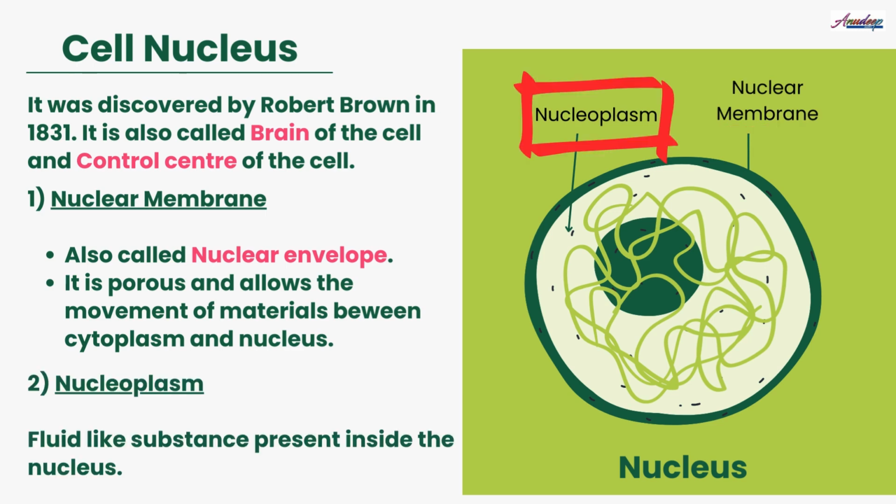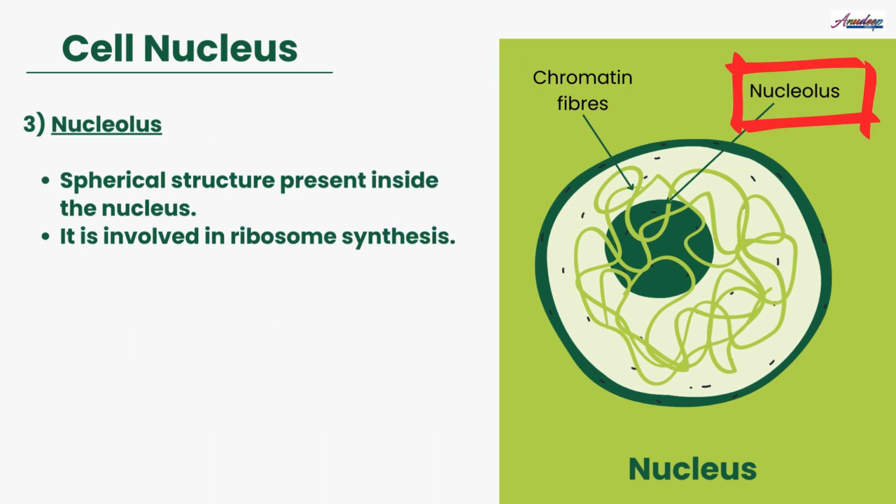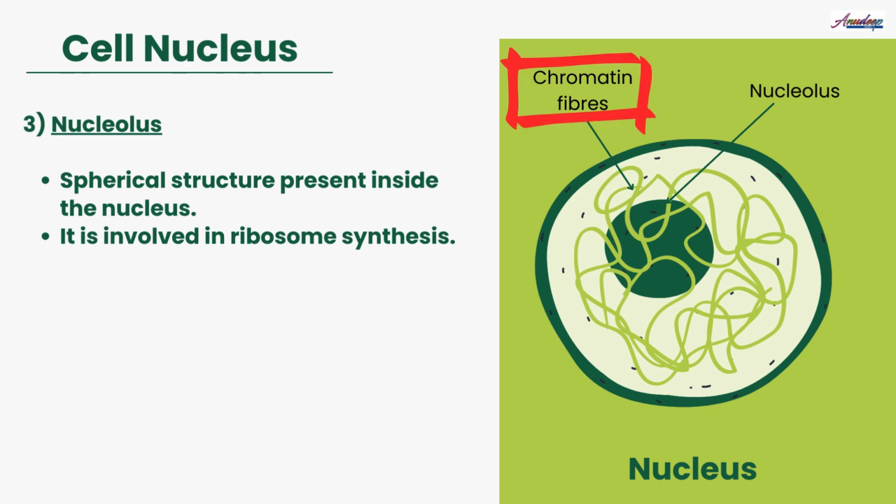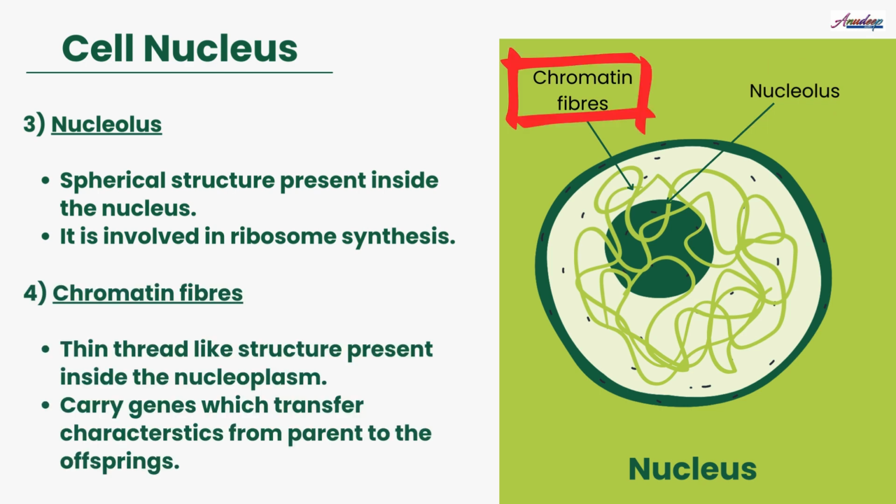Next is the nucleoplasm. This is the fluid-like substance present inside the nucleus. It contains the nucleolus and chromatin fibers. Next is the nucleolus. It is a spherical structure present inside the nucleus, and it is involved in ribosome synthesis. Fourth, chromatin fibers. They are thin thread-like structures present inside the nucleoplasm that change into chromosomes during cell division. These chromosomes carry genes and help in the transfer of characters from the parent to the offspring.